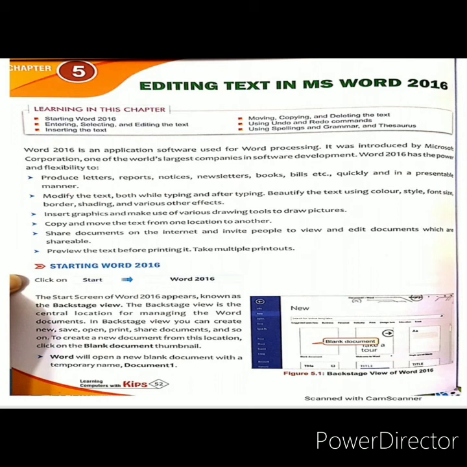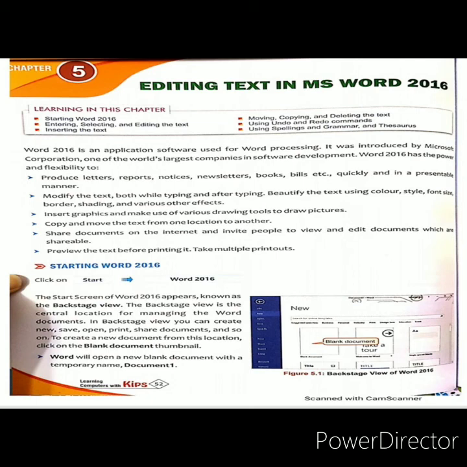Next is copying and moving the text from one location to another. You all know about cut, copy, paste. We can cut a text from a particular place and paste that text in another place. We can move the text, that is called cut paste, and for copying we use copy paste. In both we are using the paste command, but in moving we are using the cut command, and for copying we are using the copy command.